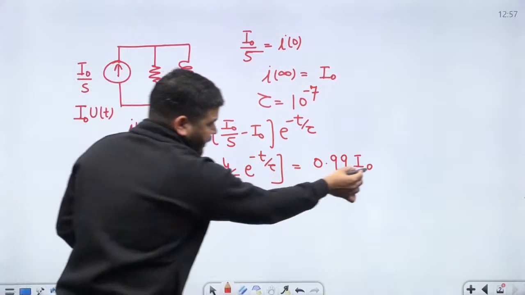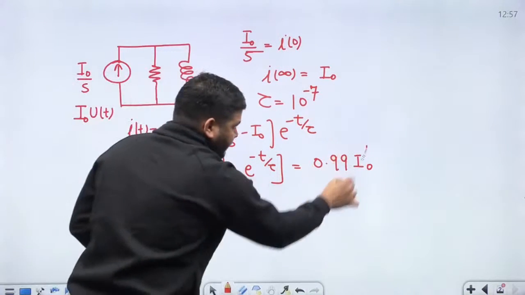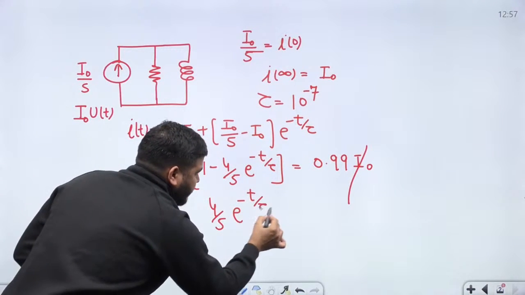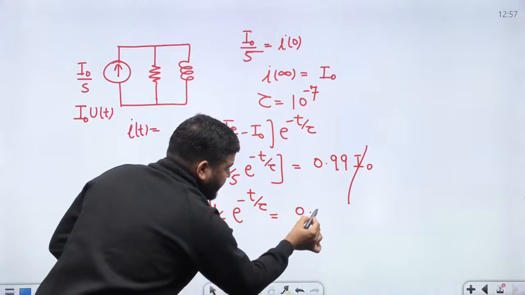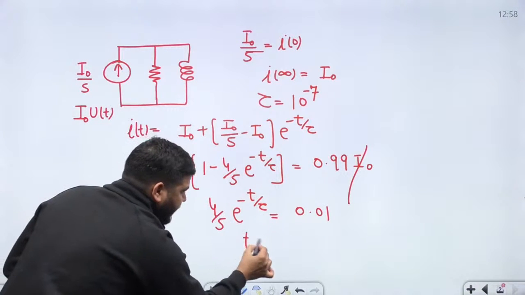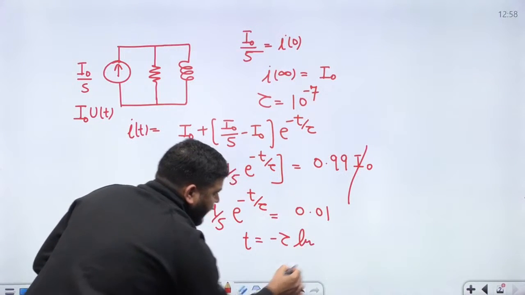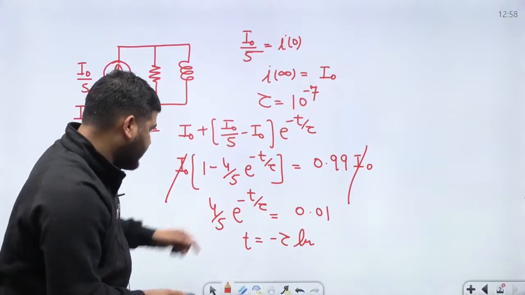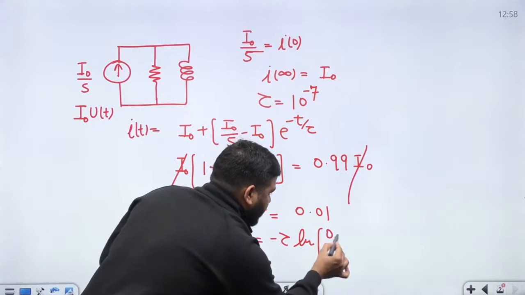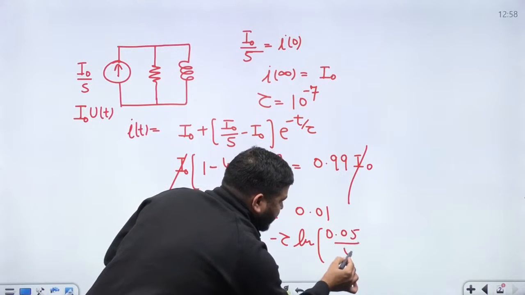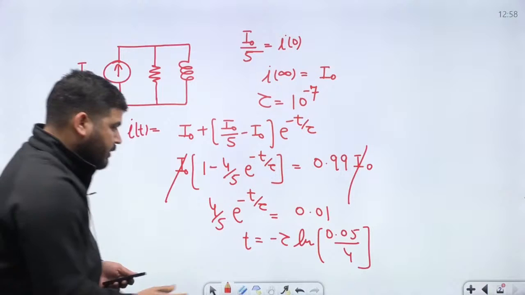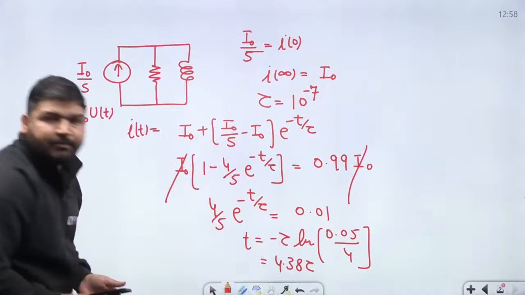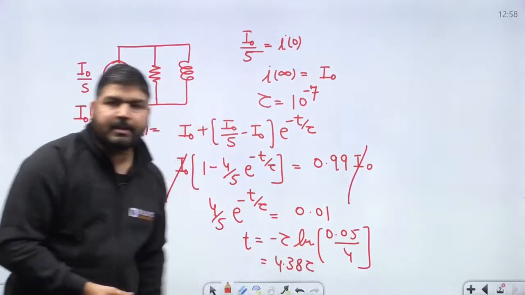So I naught is cancelled. Now you can see that 4 by 5 e to the power minus t by tau is equal to 0.01. Now we take ln, and t will be equal to minus tau ln of 0.05 divided by 4. You can calculate this value. So this is equal to 4.38 tau. So this is 4.38 tau, guys. I think this is the correct answer now.